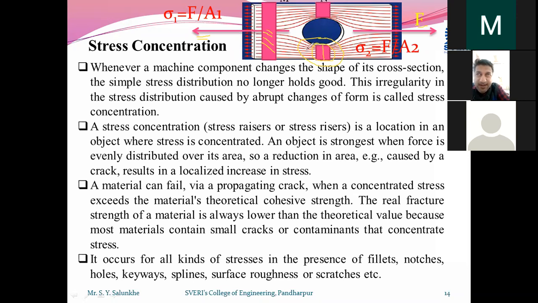So the remaining area of this plate is going to sustain the same amount of load as the pink area sustains. Am I right? And hence the stress will be more here. The same amount of load is applied, but the area is less. That's why stress will be more here. And in this pink region, beside this hole, the stress will be reduced because the area is more. Getting me? So we say stress has concentrated at this region, and that is called stress concentration.